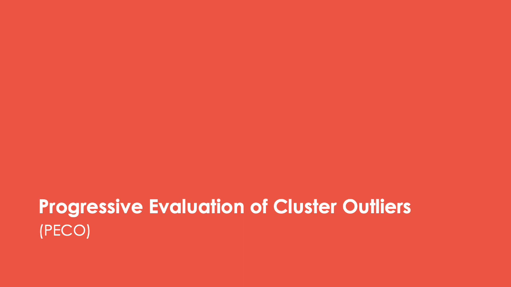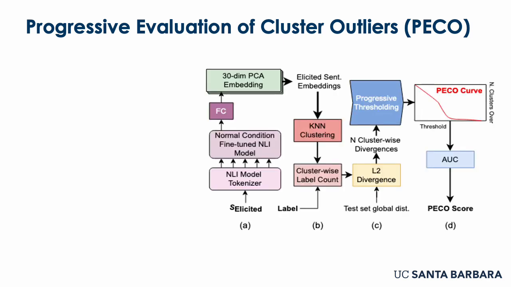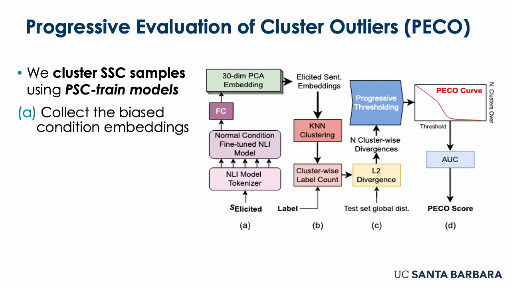And finally, as an analysis tool, we introduce the progressive evaluation of cluster outliers, or PECO. The purpose of PECO is to assess the degree to which a model that's trained in the paired sentence condition is using cheating feature information that's visible in the single sentence condition, thereby reducing the validity of the benchmark. To do this, we perform 4 steps, which overall are intended to cluster single sentence condition samples using a model that's trained in the paired sentence condition.